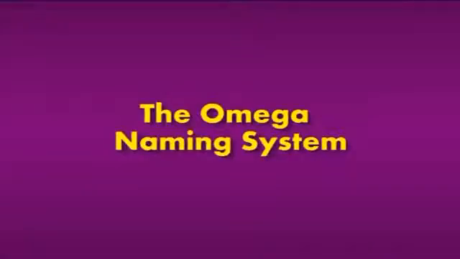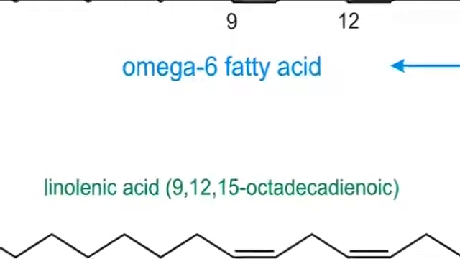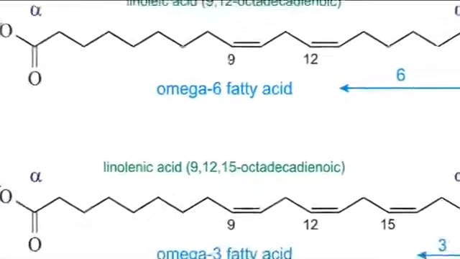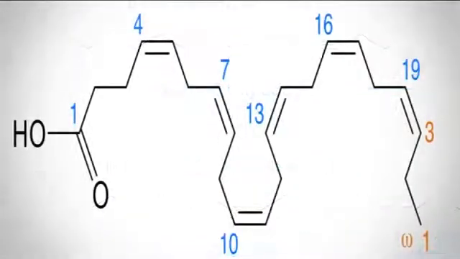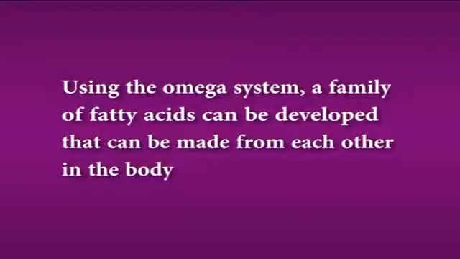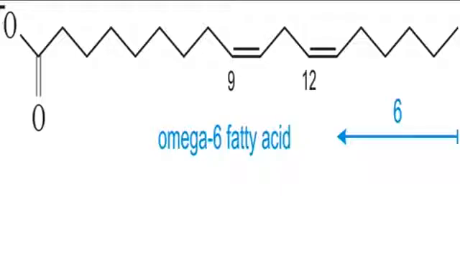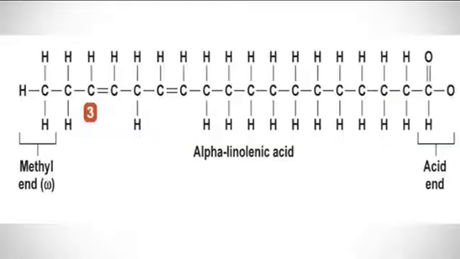The last one is the omega naming system. The omega naming system is used for unsaturated fatty acids. It denotes the position of the first double bond in the molecule counting from the methyl end, not from the acid end, as we have studied in the Geneva system. This is because the body lengthens fatty acid chains by adding carbons at the acid end of the chain. Using the omega system, a family of fatty acids can be developed that can be made from each other in the body. For example, an omega 6 fatty acid contains its first double bond between carbon 6 and carbon 7, counting from the methyl end.